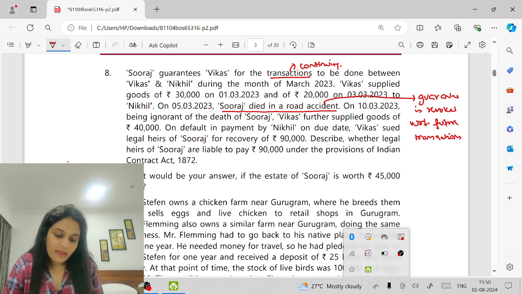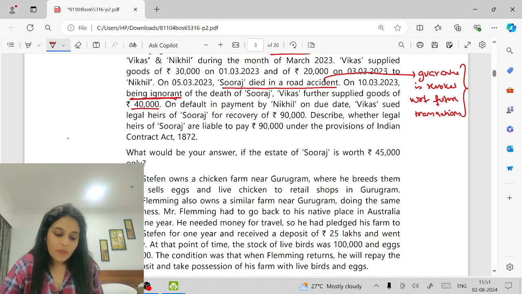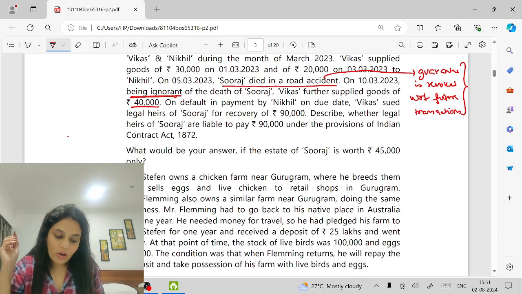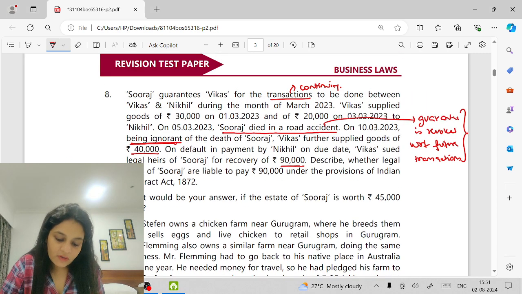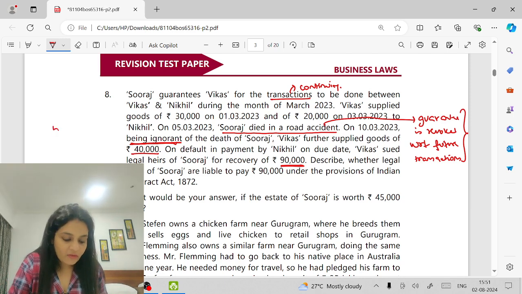Now, on 10/3/23, being ignorant of the death of Suraj, Vikas further supplied goods of 40,000. Doesn't matter. The moment he is dead, it's an automatic revocation. On default in payment by Nikhil on the due date, Vikas sued the legal heirs of Suraj for recovery of 90,000. For the contracts made before Suraj's death, which is how much?